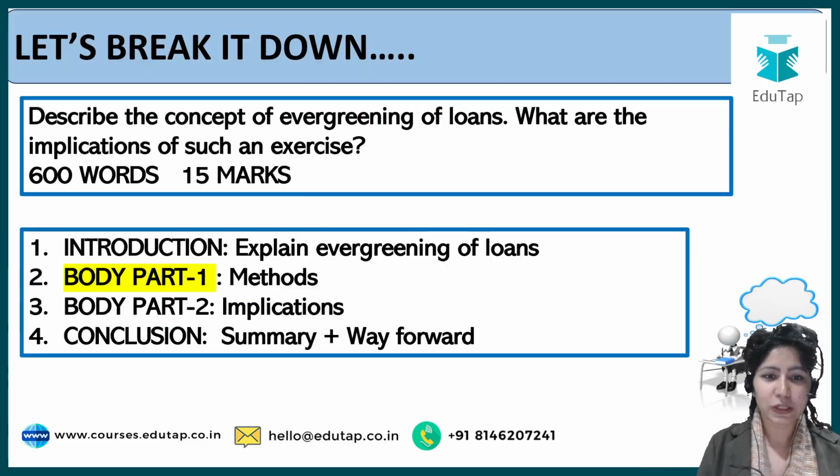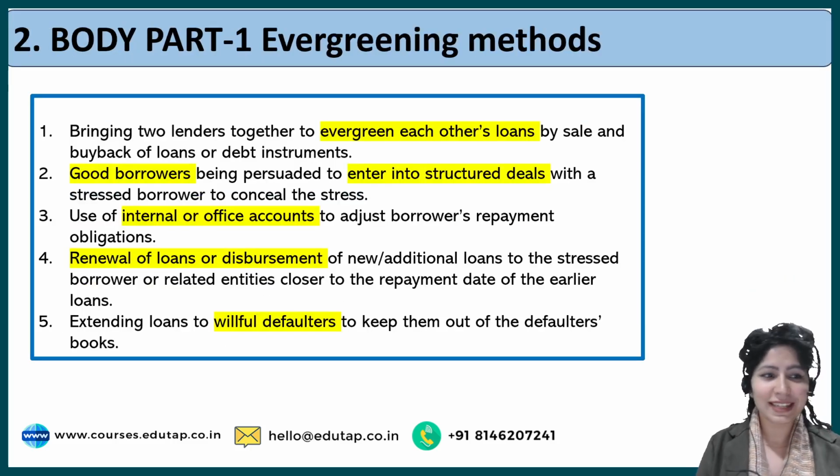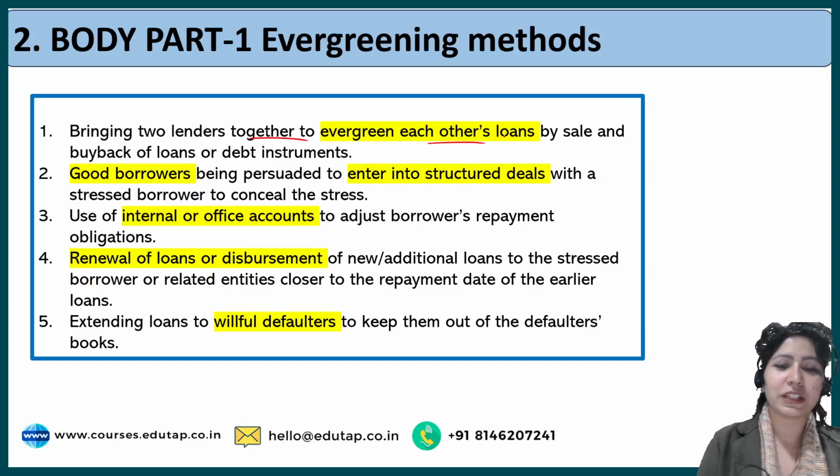So evergreening is a solution that they're employing, and RBI is putting its sight over all these practices going on in the financial system. Now, what are the methods that banks are using? Now, this is going to be very interesting, and here we have the Let's Delve Deeper section. So the first method is bringing two lenders together to evergreen each other's loans by sale and buyback of loans or debt instruments.